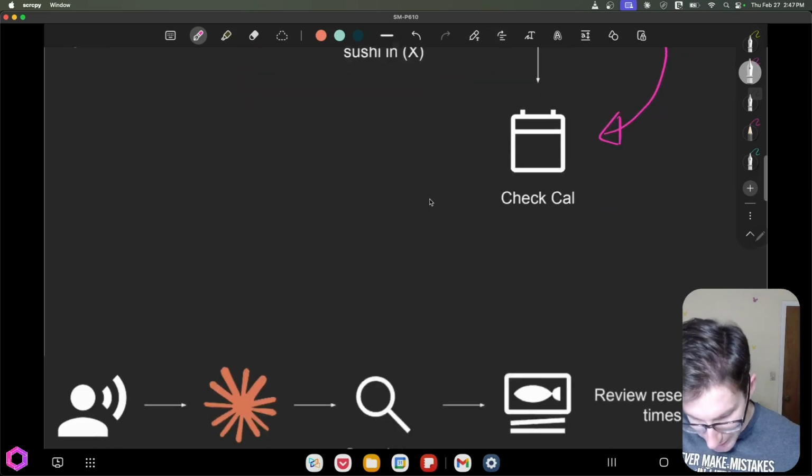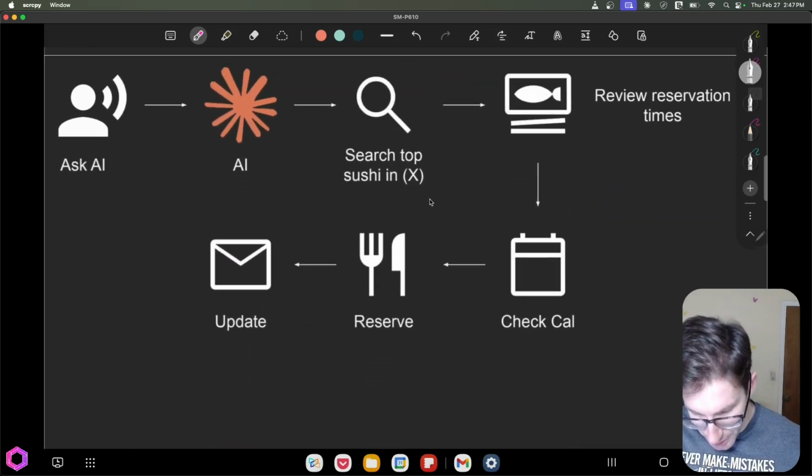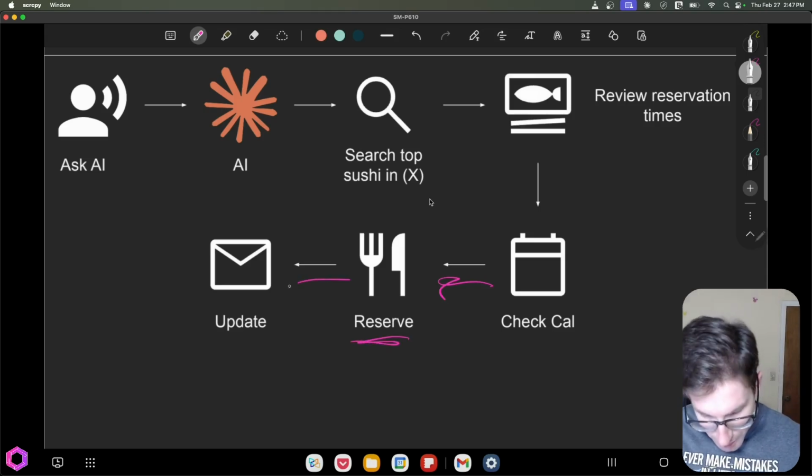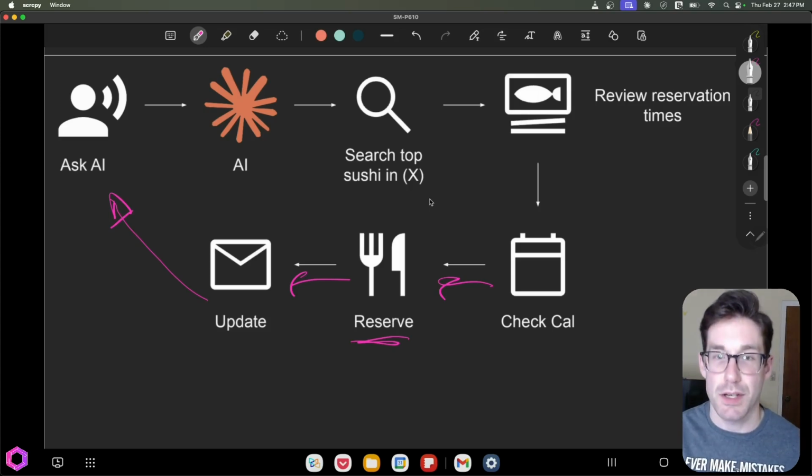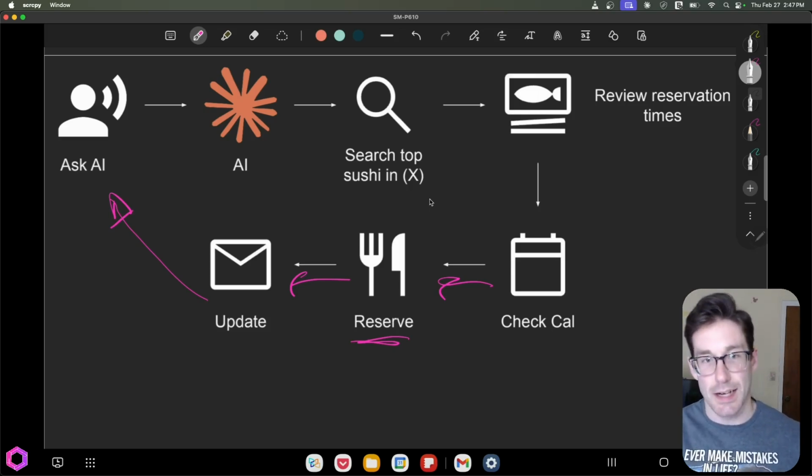And once it checks our calendar, then it says, okay, we see an open spot. And we're going to book a spot in that opening. And we're going to book it here through this reservation API. And once we booked it, we're then going to email that back to our user and notify them and say, hey, we booked a reservation at the sushi restaurant on this day at that time.